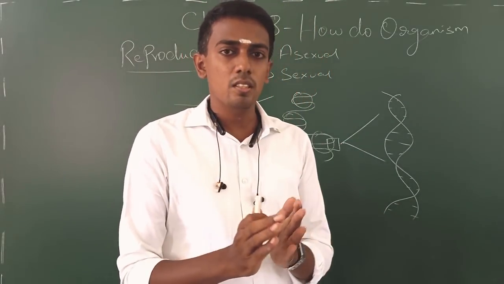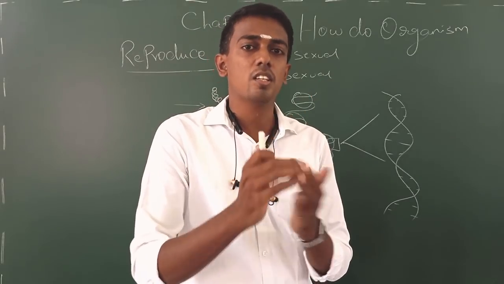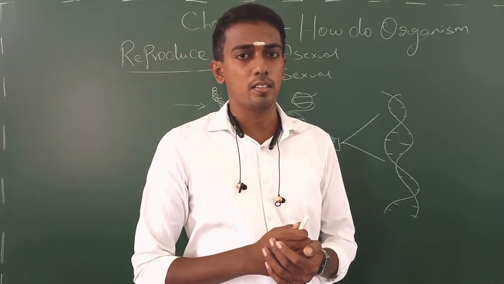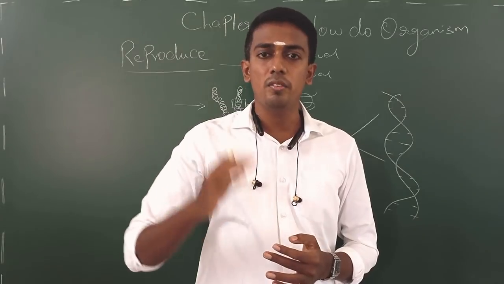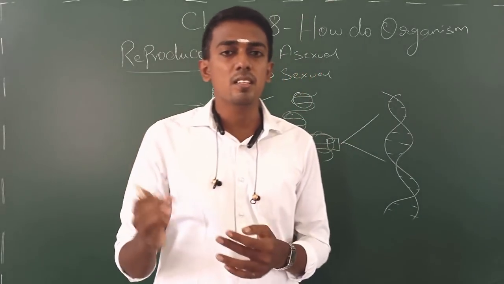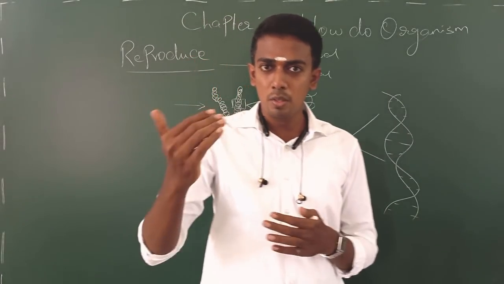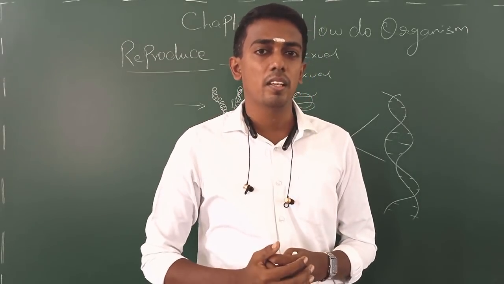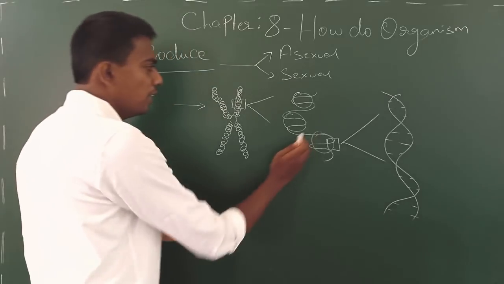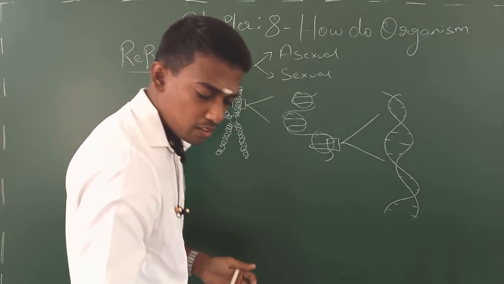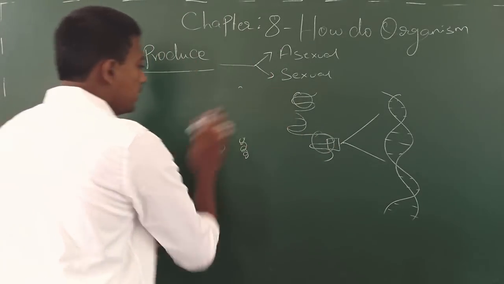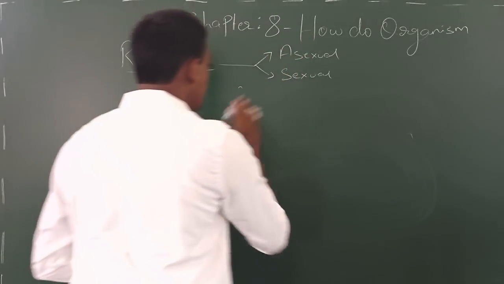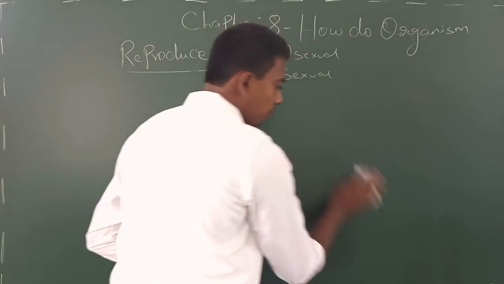So this variation is based on structural difference of an organism. It is not necessary that structure should always vary. Even sometimes the organisms may appear to be similar, but genetically they may not be similar. So this DNA, and last year we studied the cell lesson. At that time we were discussing protein production.